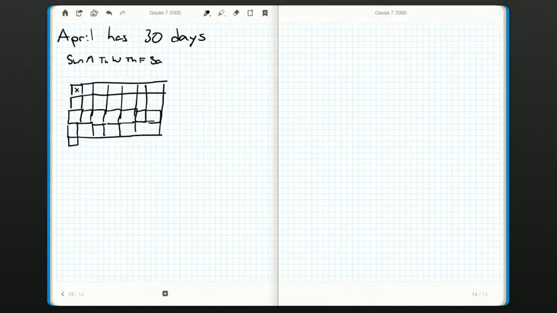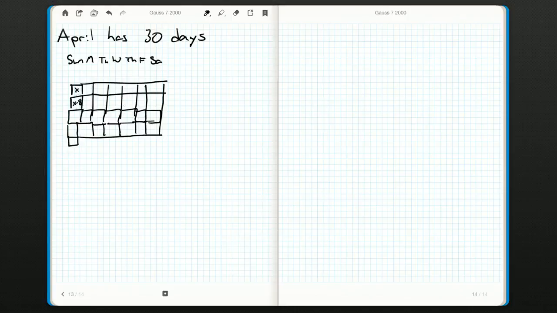It's a picture for our uses, not for anyone else's use. So x plus 1 will be this day. So if this was 2, this would be 3. If this was 3, this would be 4. If for some reason this Sunday was the first day, this would be 1. Then we get 2, 3, 4, 5, and so on. So the 5th day of the month would be on a Thursday.